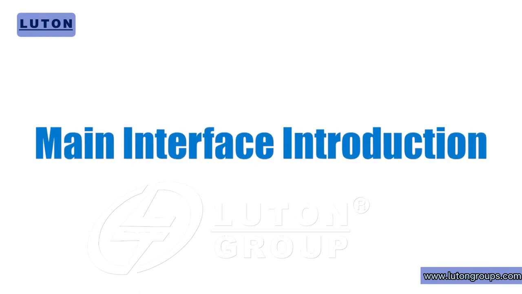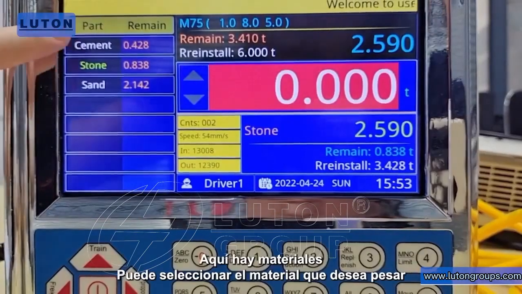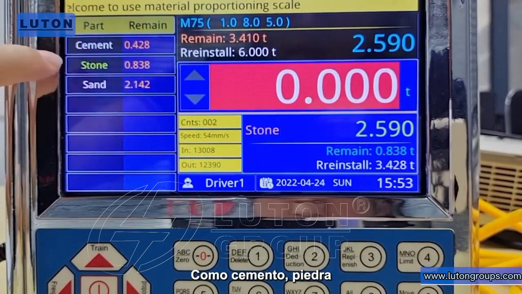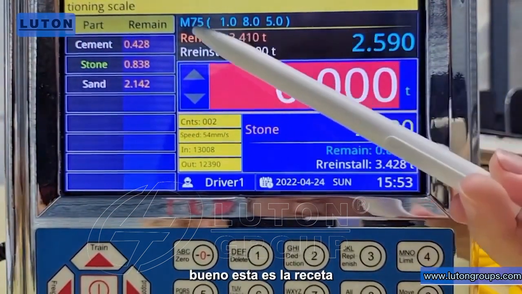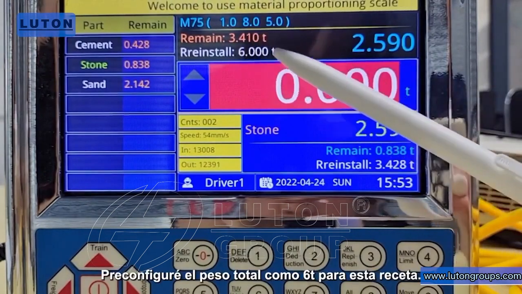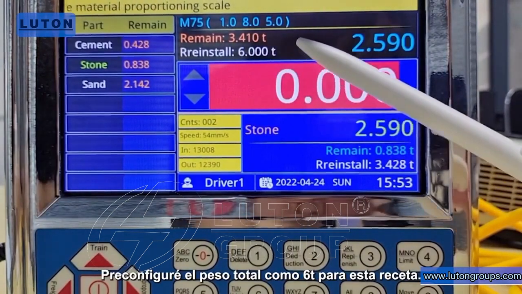Main interface introduction. Here are the materials. You can select the material that you want to weigh, like cement, stone. OK, this is the recipe. The proportion. The preset weight. I preset the total weight as 6t for this recipe.